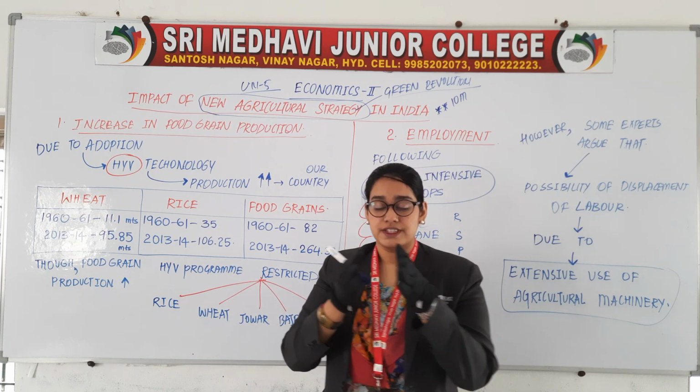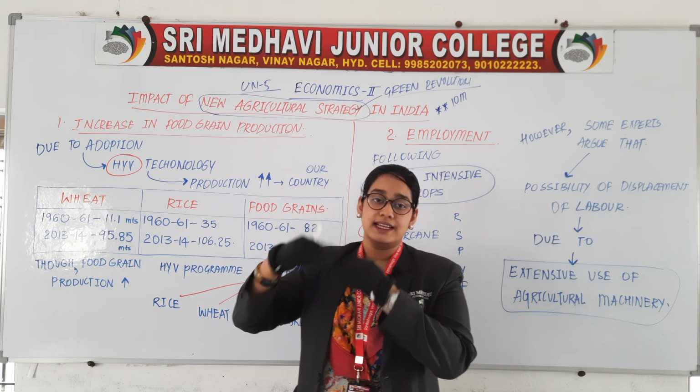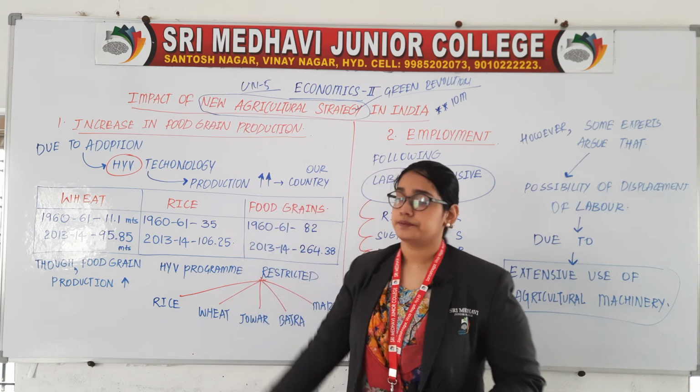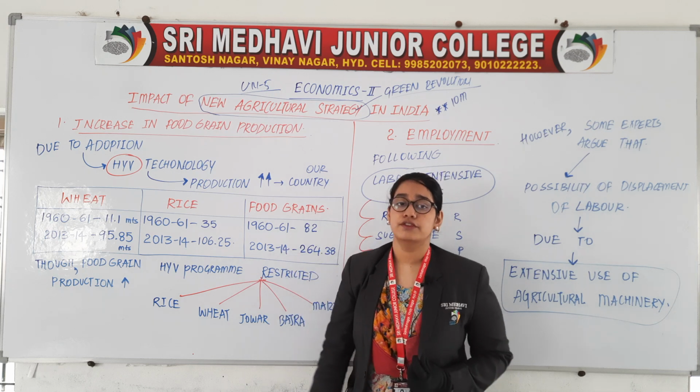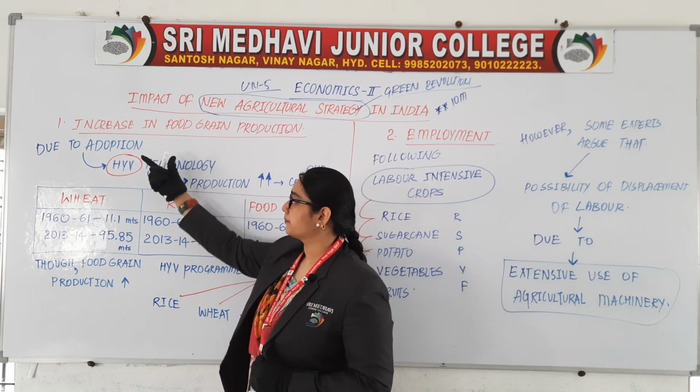The productivity in agriculture has been gradually increasing year by year after the introduction of green revolution.